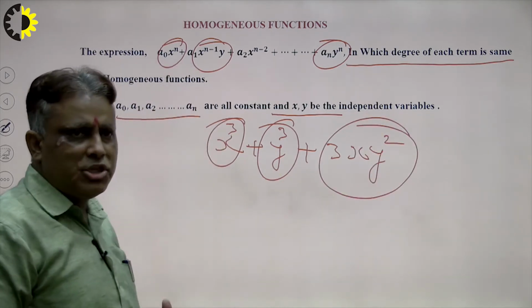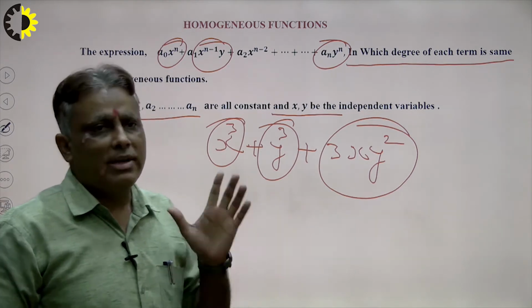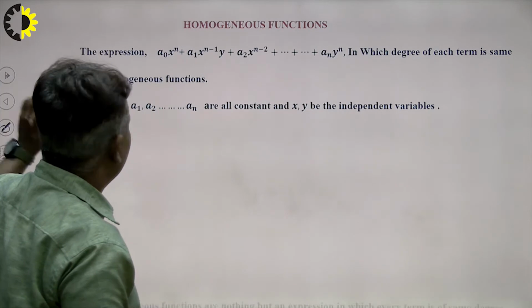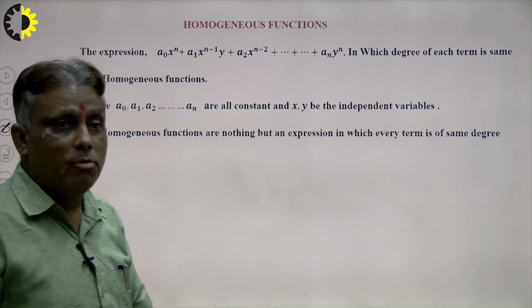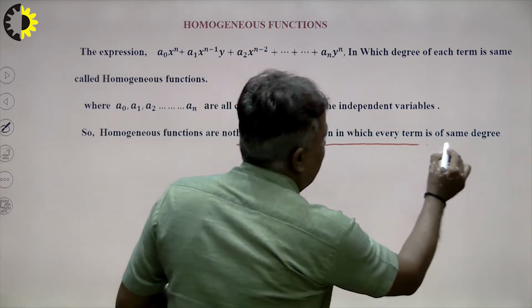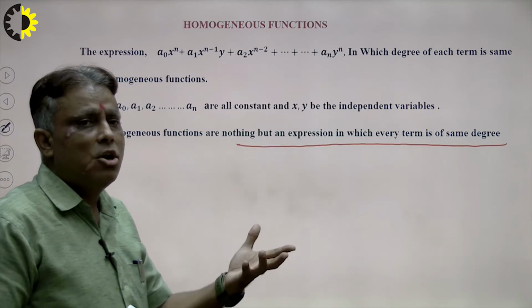So this is a homogeneous function of degree 3 in two variables x and y. In this way we can find out which function is homogeneous and which is not. In other words, we can say that an expression in which the degree of each term is the same is homogeneous.